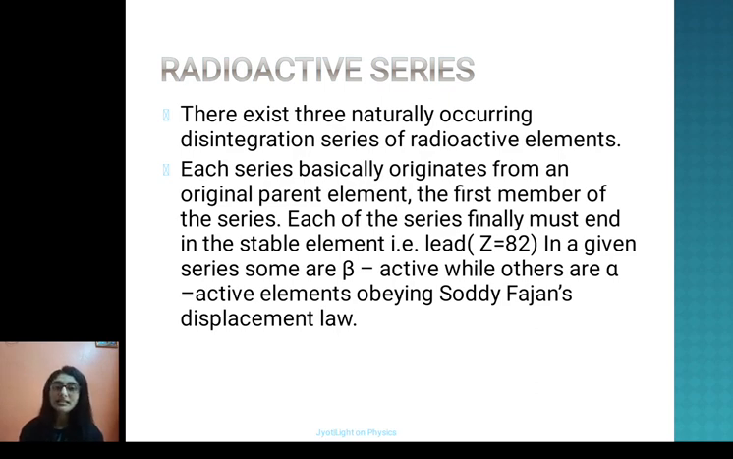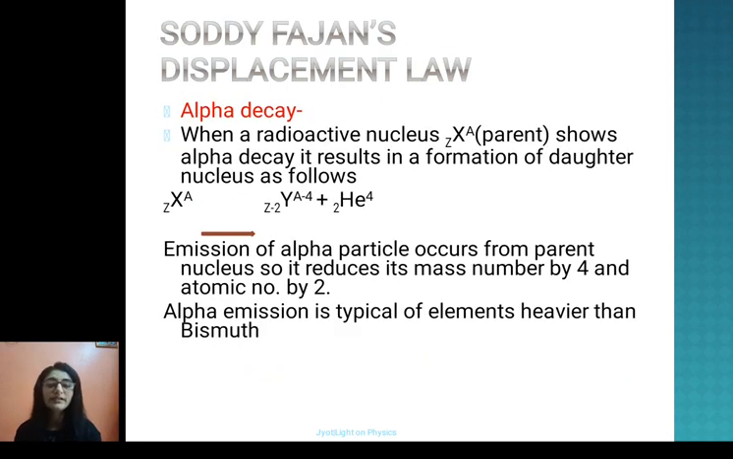In a given series, some are beta active while others are alpha active. So they will obey Soddy-Fajans' displacement law. Let's see what Soddy-Fajans' displacement law is.